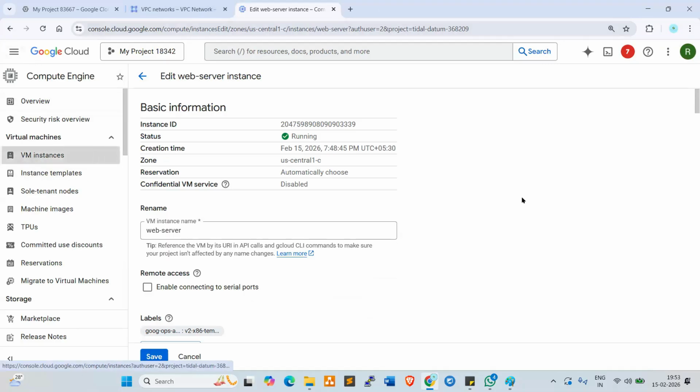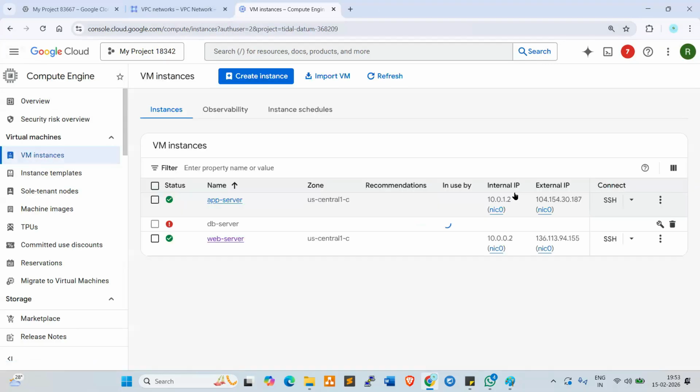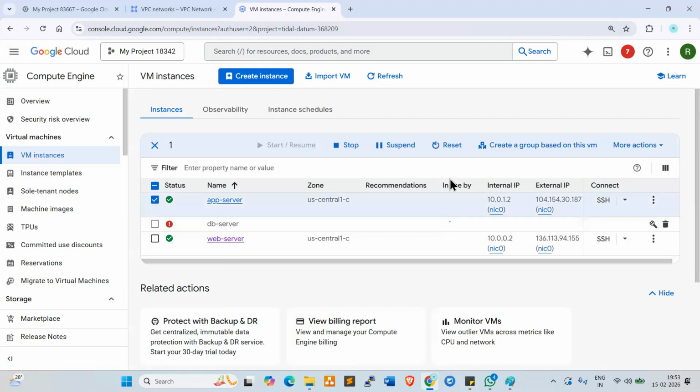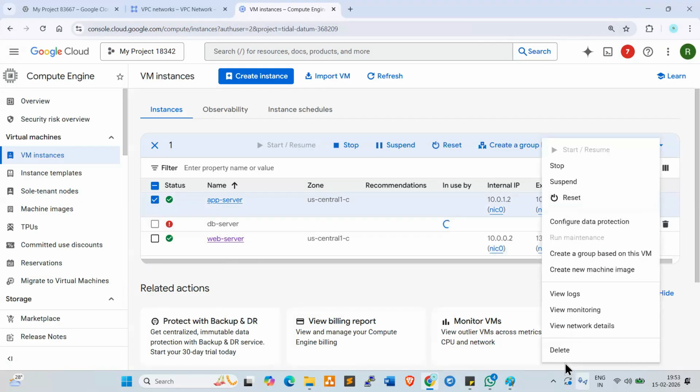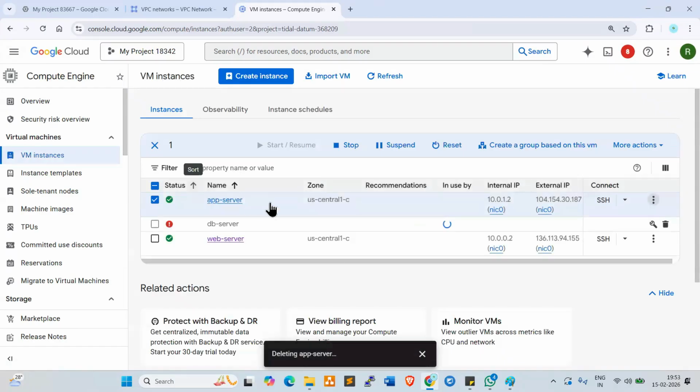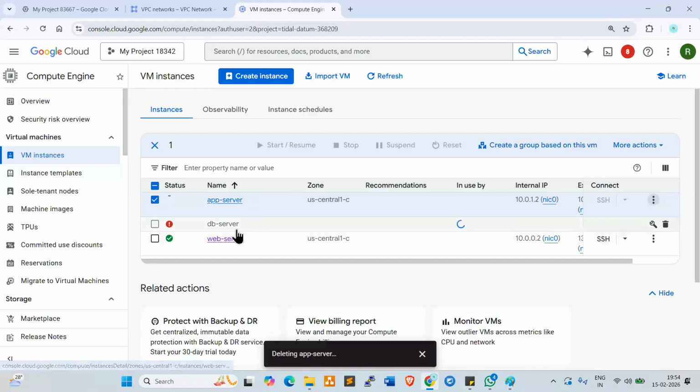Now instances. DB server is okay. I do one thing. I just want to delete this one. Let me try one more server. Let's try a minimal server in N1 series. App server is in zone 1, right? Which is subnet 1. So I want to create one more server, a minimal configuration server. Let me check what will happen.